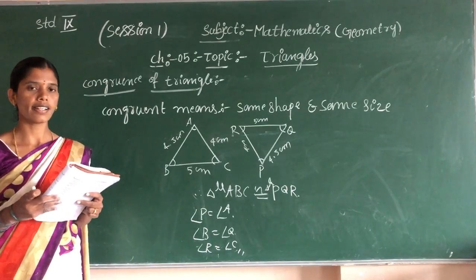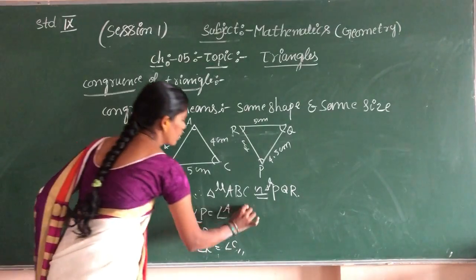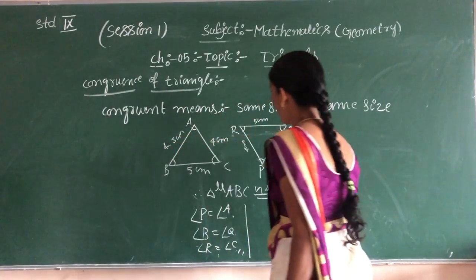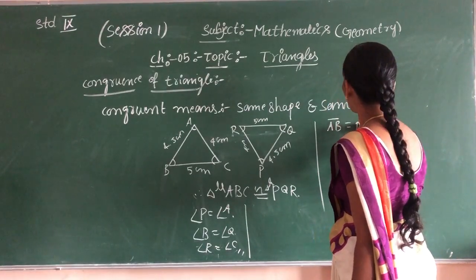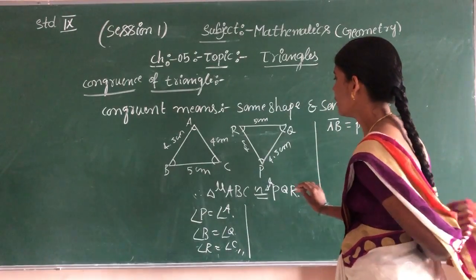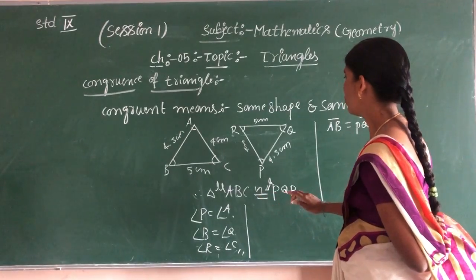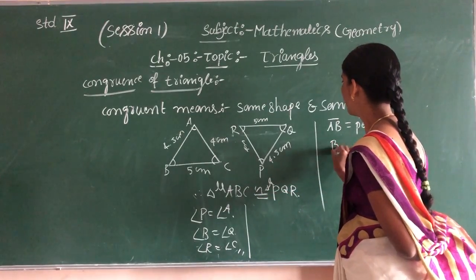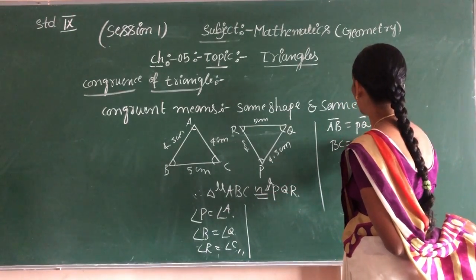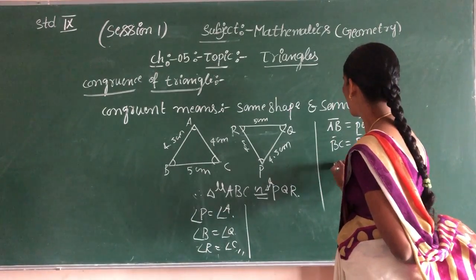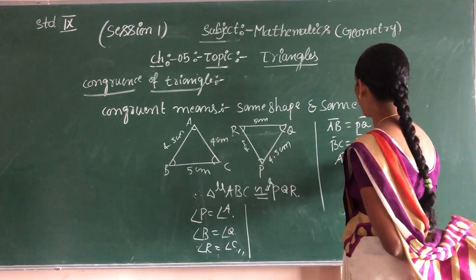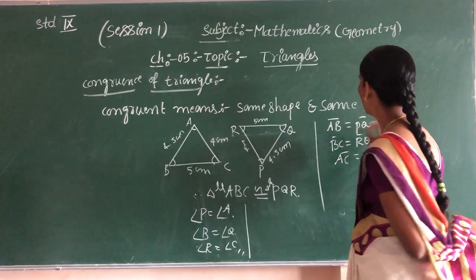Next, sides. AB is equal to PQ, BC is equal to RQ, and AC is equal to RP. This is the sides of the triangle.